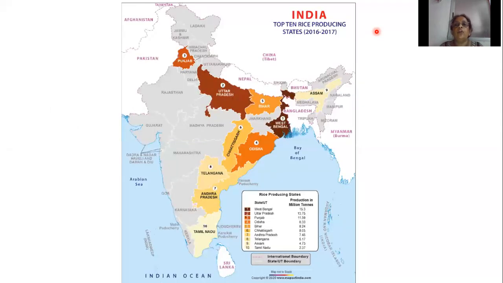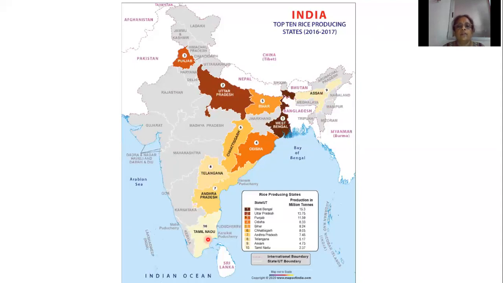So these are the top 10 rice producing states of India. West Bengal first. Then second one Uttar Pradesh. Then third one Punjab. Then fourth one Odisha. Then fifth one Bihar. Then sixth one Chhattisgarh. Seventh one Andhra Pradesh. Eighth one Telangana. Ninth one Assam. Then 10th one Tamil Nadu.